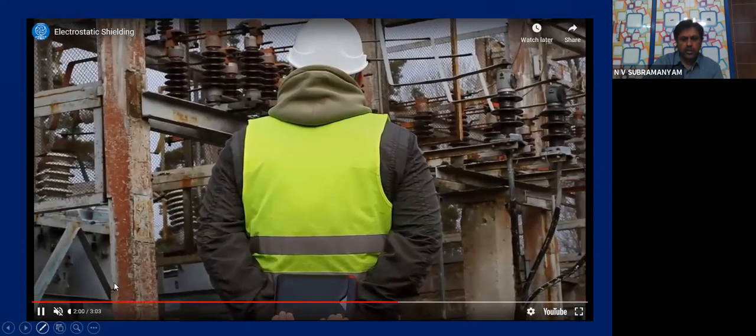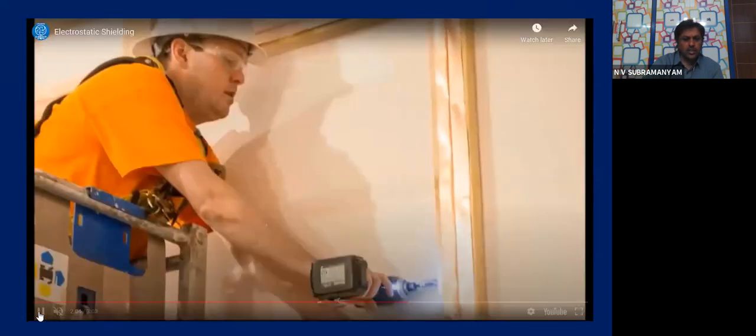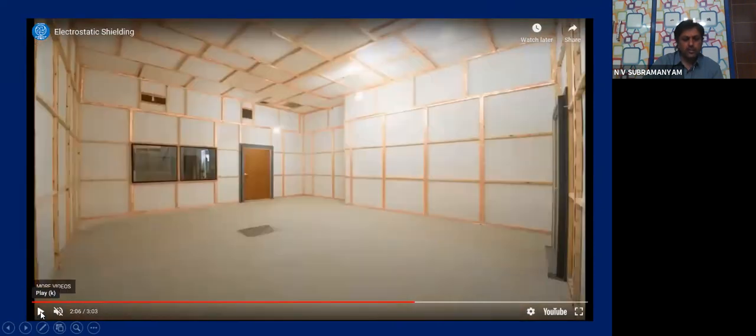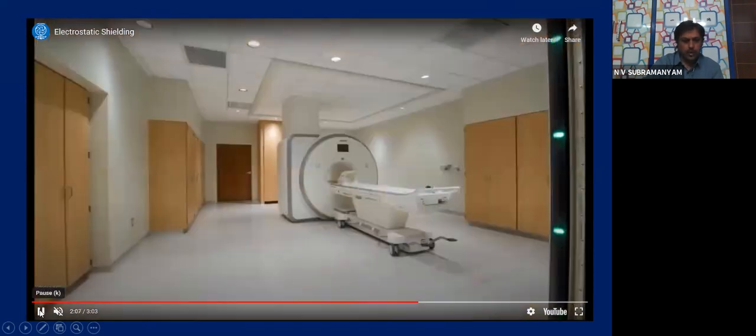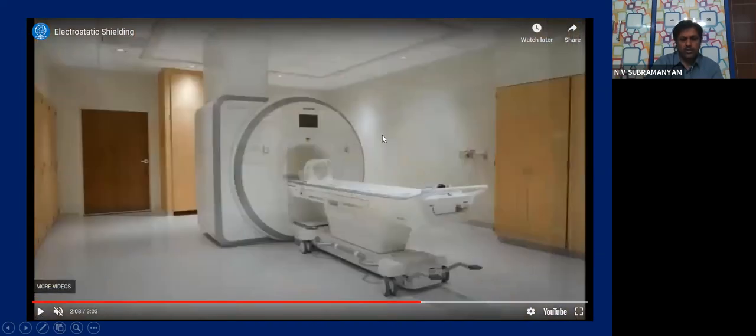Some way shielding is wearing. This is very, very important. See here. What do you see? A room with some metallic shielding they are preparing. See here. Now you saw. What is this? Everybody knows. It's an MRI scanner.